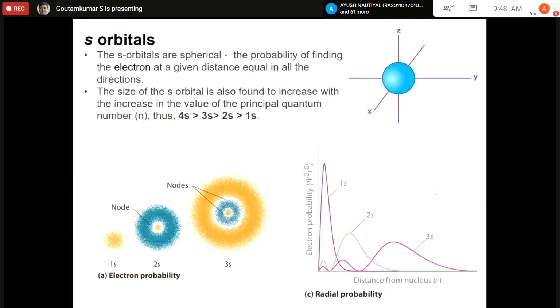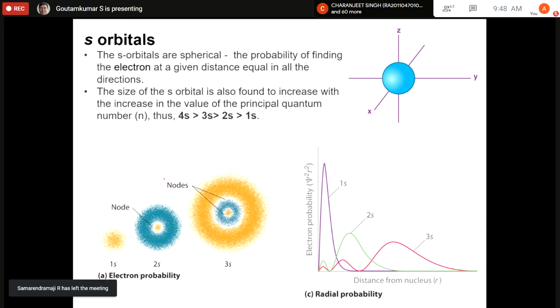So now orbital shapes. As I told you, all the orbital shapes are calculated by the Schrodinger equation. They solve the Schrodinger equation for every orbital, and then they get the shapes of the orbitals. So we all know the s orbital is spherical, but why is the s orbital spherical?